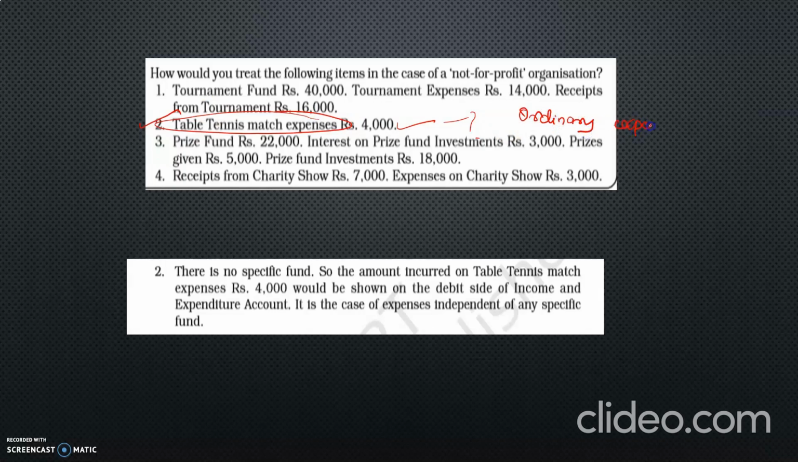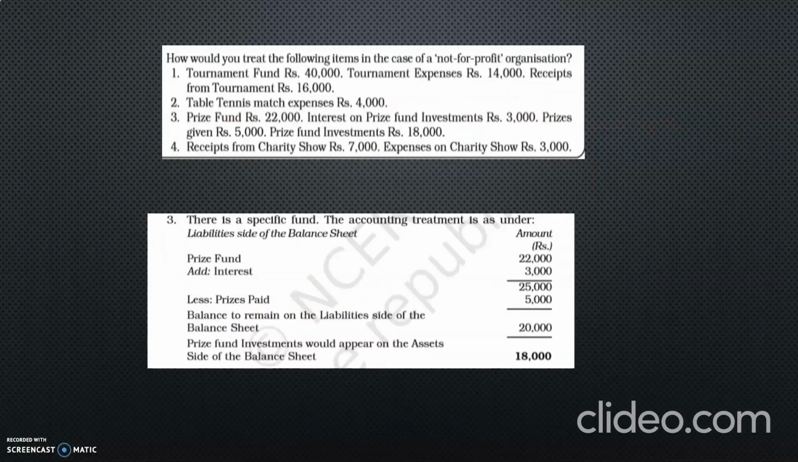Ordinary expenses. How do you treat these ordinary expenses in the income and expenditure account? It is revenue expenditure. We will be debiting it to the income and expenditure account. So here you can give the note, there is no specific fund. So the amount incurred on table tennis match expenses 4,000 would be shown on the debit side of the income and expenditure account. Okay.